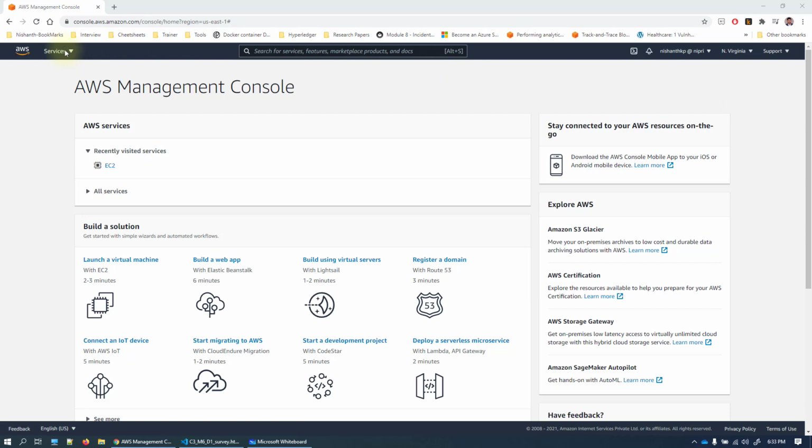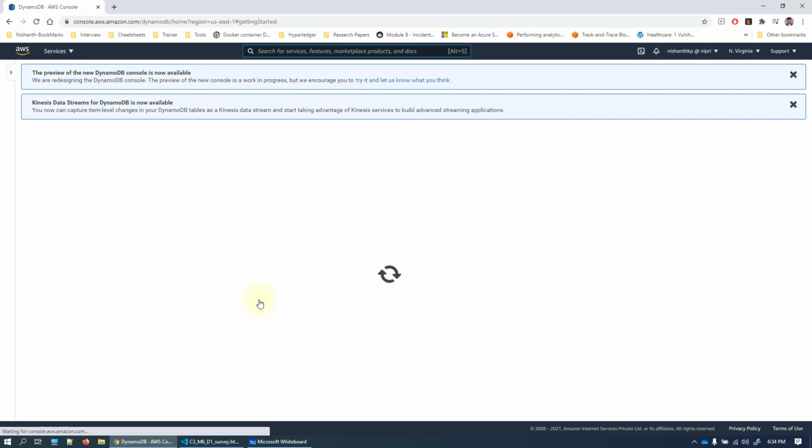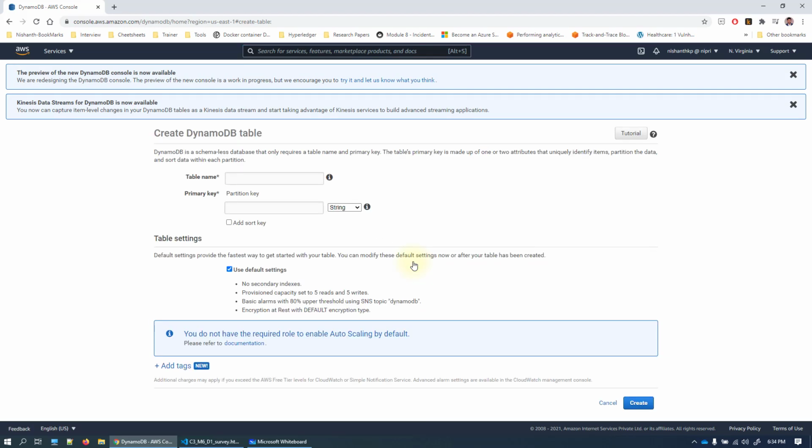Let us navigate to DynamoDB. Click on DynamoDB. You will see a page. Click on Create Table. This is the DynamoDB table where you can enter the table name as survey,